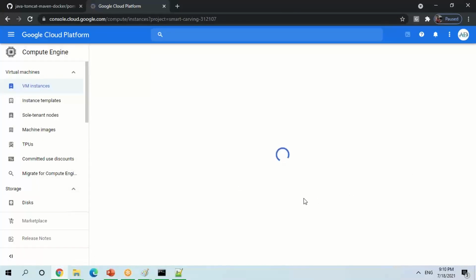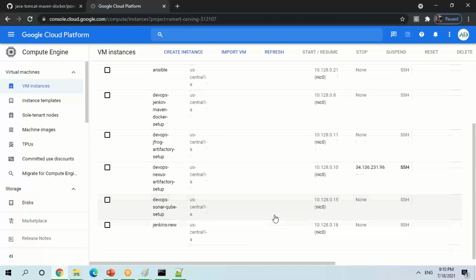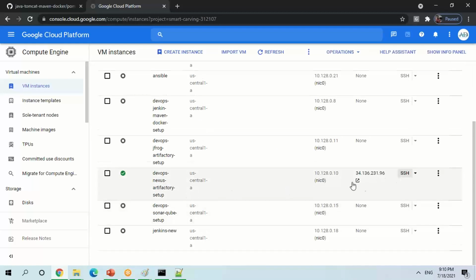I have done one Nexus setup before. Okay. So let me take this URL.